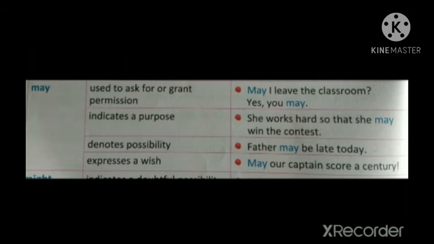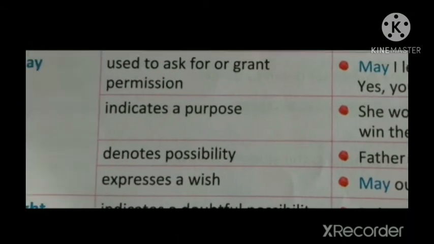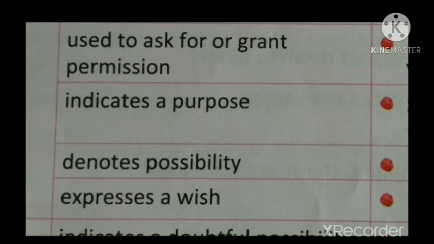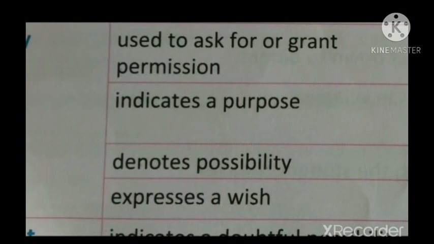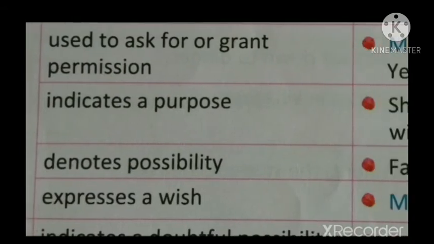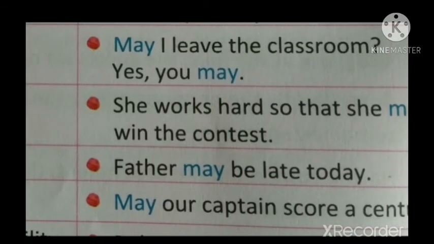Next one is may. Now let's see the functions of may. May is used to ask for or grant permission. May indicates a purpose. May denotes possibility. May expresses a wish. So these are the functions of may. Now let's see the examples. May I leave the classroom? Yes, you may. That is asking permission or granting permission.